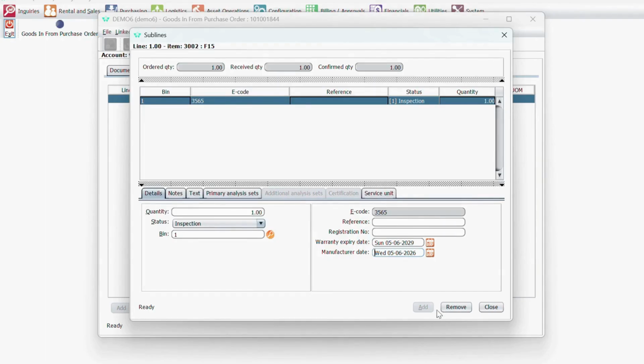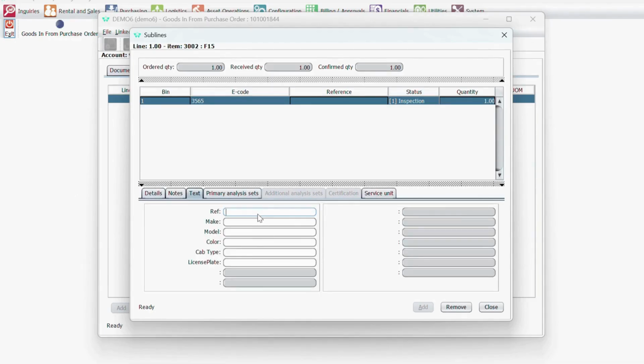From here, you want to put any text line. So if you want to put the reference. You don't have to, but you can put a make. Let's just say Ford, model F-150, color is white. Cab is double. And license plates if you want to say that. Pretty much it.